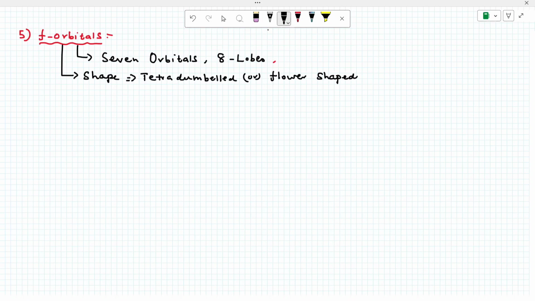Okay, but total there are 7 orbitals. The f orbital names are not important, but I am going to tell about the property of f orbital. That's important from the exam point of view. Please note.